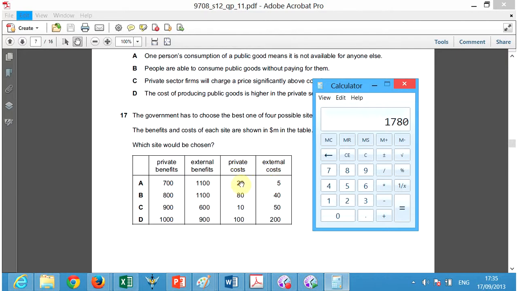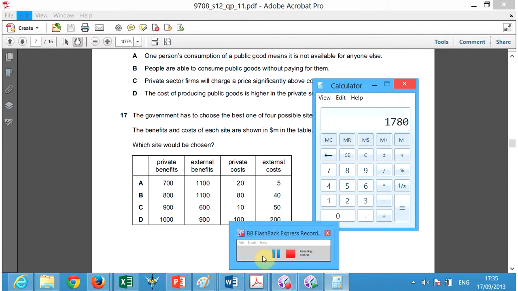I added these benefits together, 1100 plus 700, that's 1800. Subtracted the cost, and then I got 1775 net benefit, which is smaller than this number for choosing B, and these other two are even smaller. So B was the best choice. The government will choose the largest net benefit for its people.